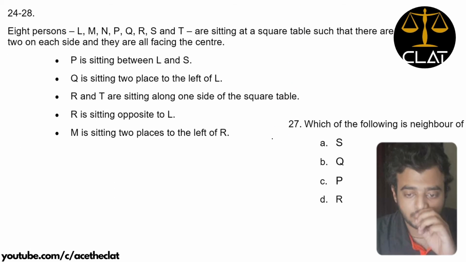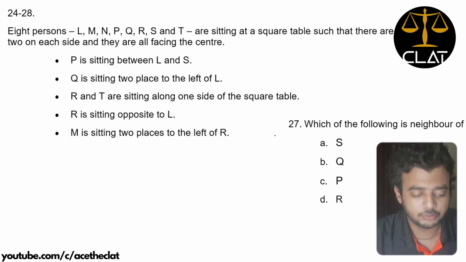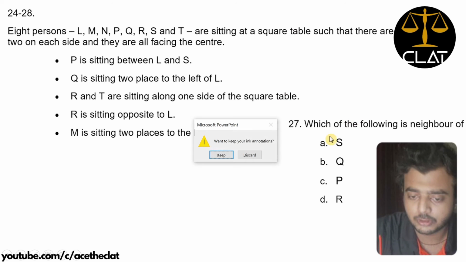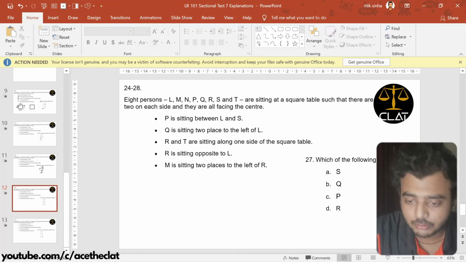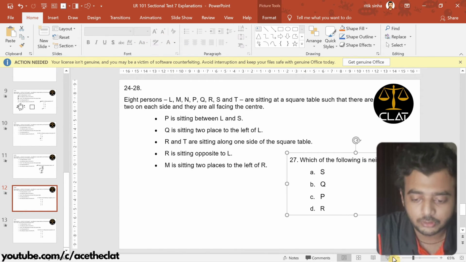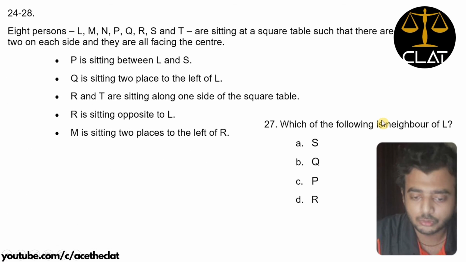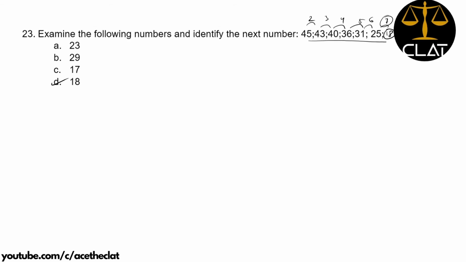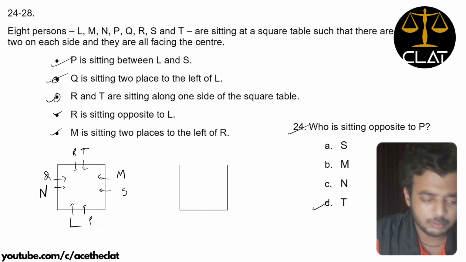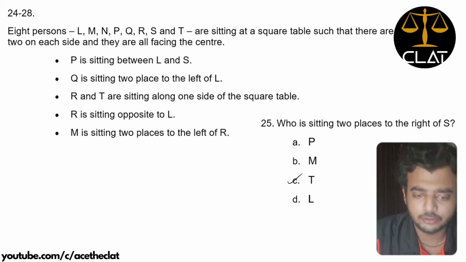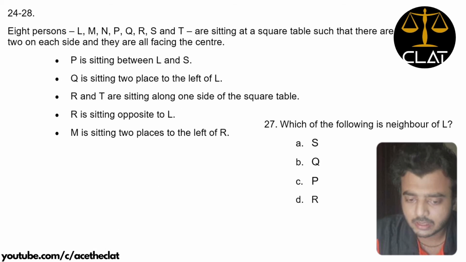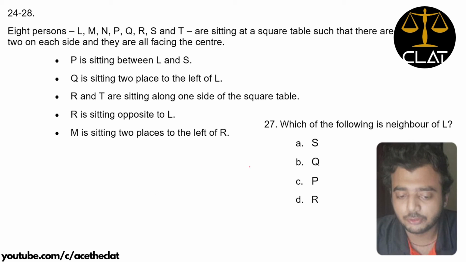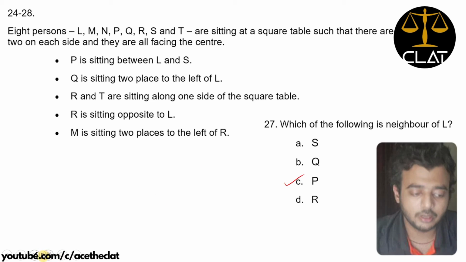The 27th question says, which of the following is the neighbor of L? I think I have overshot this one. Which one of the following is the neighbor of L? Which of S, Q, P and R was it? Let's check once. N and P are neighbors of L, and M and P are neighbors of S. Whose neighbor was asked? L's neighbor, N and P. So P is the correct option, right?